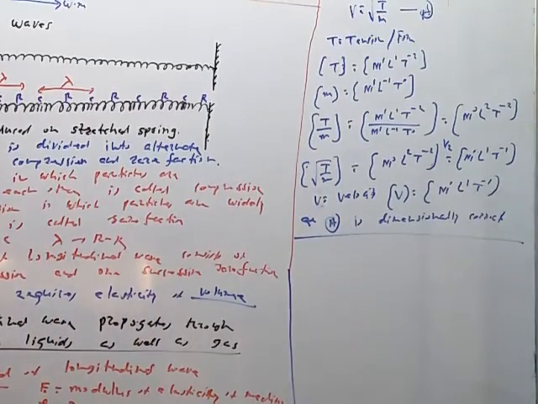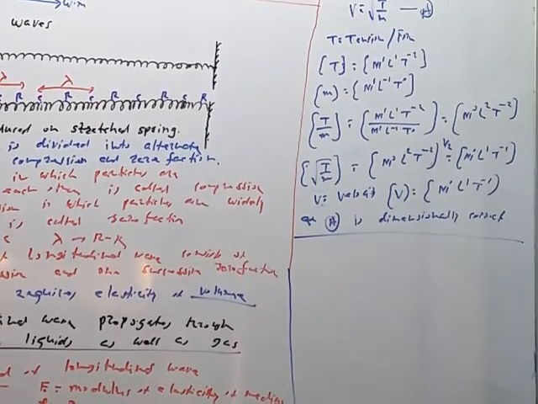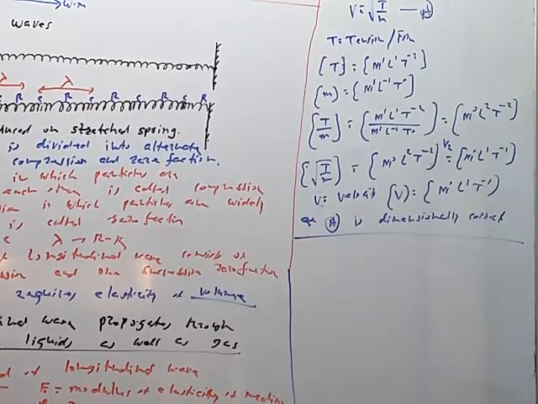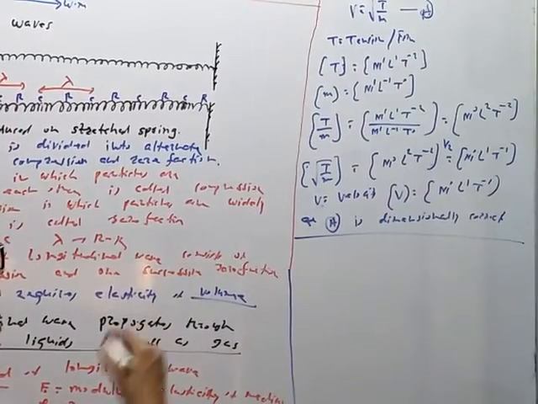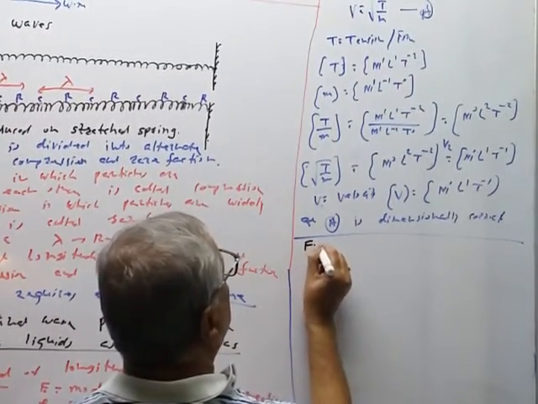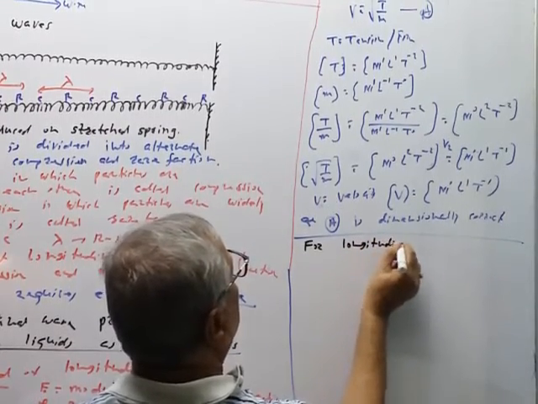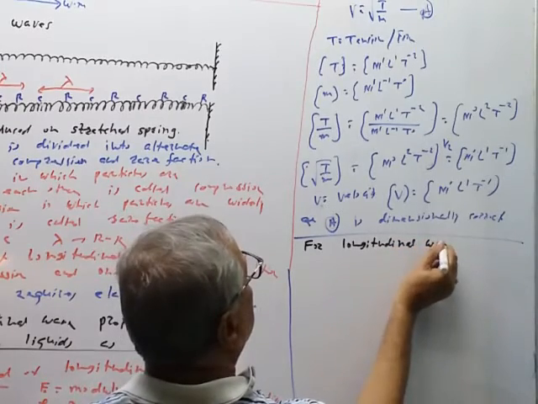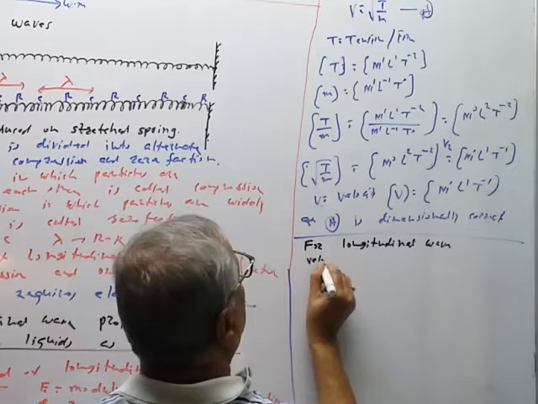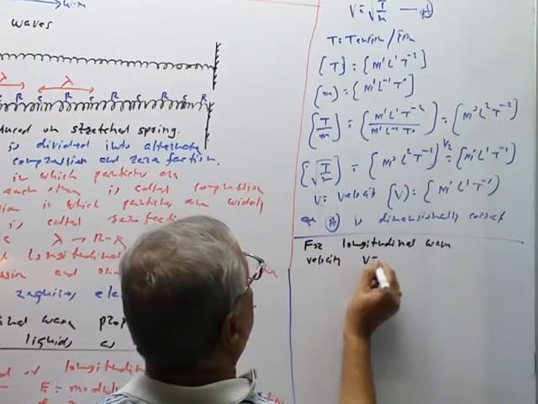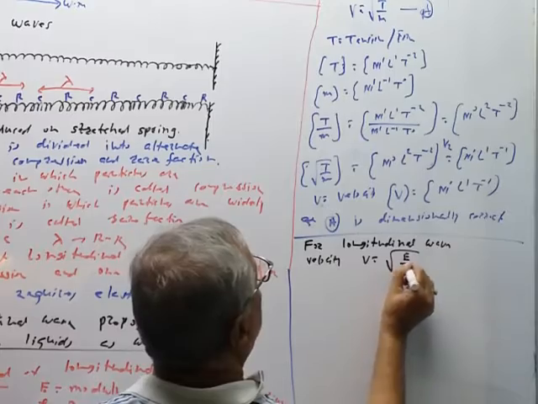So we can check whether an equation is dimensionally correct or not. Now, the second equation is for longitudinal wave. For longitudinal wave, velocity v is equal to under root E by rho.